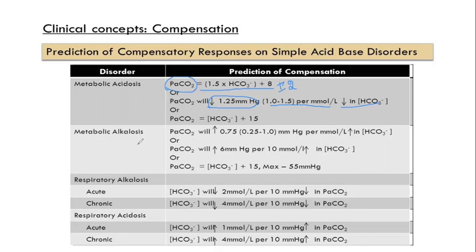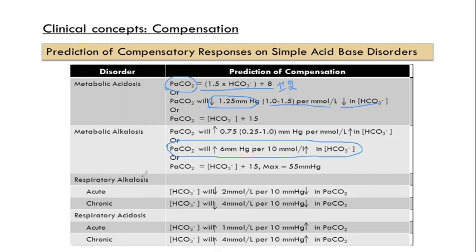In metabolic alkalosis, there will be an increase in bicarbonate. So for every 10 millimoles per liter increase in bicarbonate, there will be an increase of 6 mmHg in the partial pressure of carbon dioxide. So this is the compensation in metabolic alkalosis.